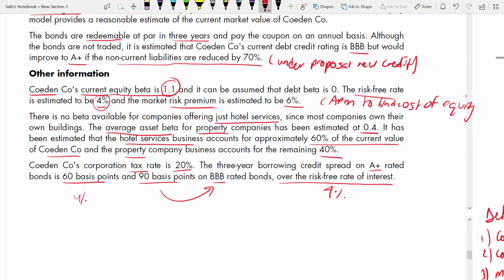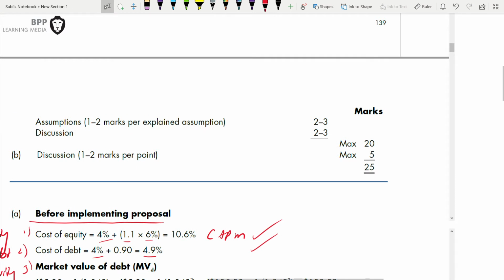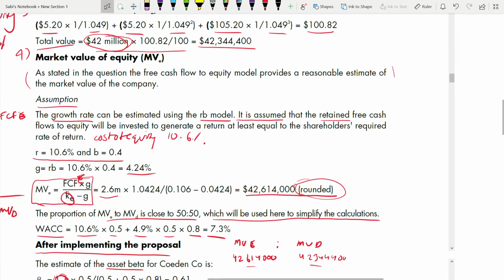Most of you go and put this 0.4, this average asset beta, there. Wrong. It is not asset beta, it is equity beta you have to put in the formula. Just don't think that since we used 1.1 in CAPM before the implementation, we cannot use it anywhere else. If we have used one number somewhere, we can still use that number in another calculation. So that 1.1's job is not over, we still need it.